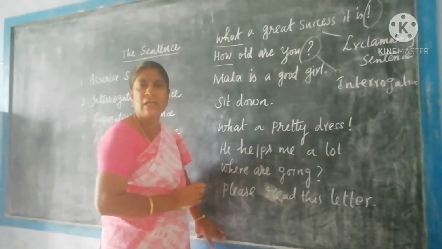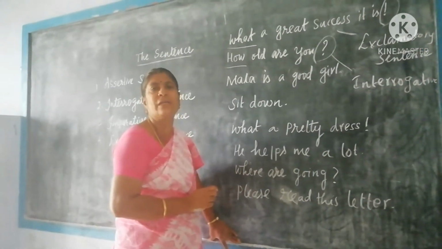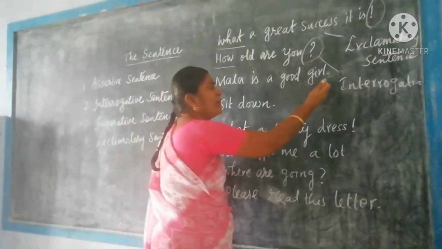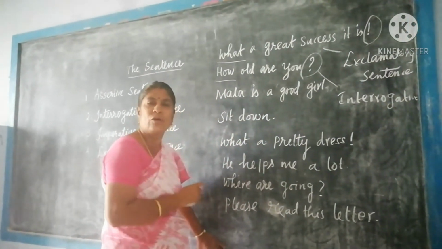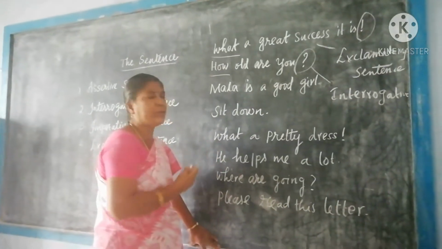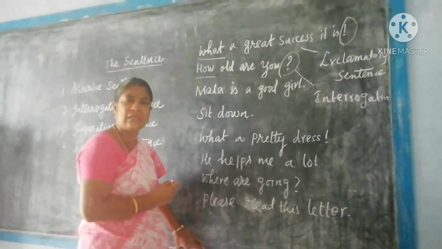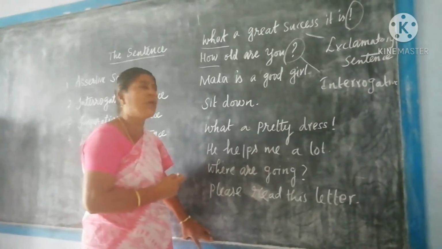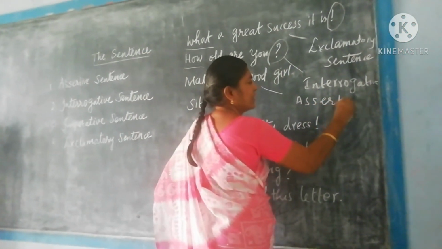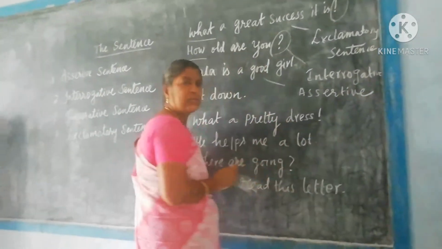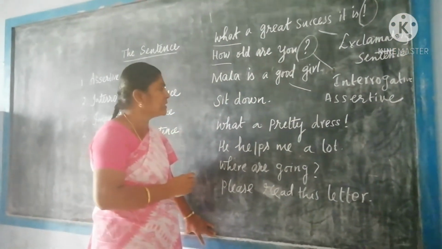Next. Mala is a good girl. So it is a statement. It does not have an exclamation mark. It does not have a question mark, and it is not an order or request. So automatically the sentence is an assertive sentence. Assertive sentence means ordinary sentence. The sentence is an assertive sentence.